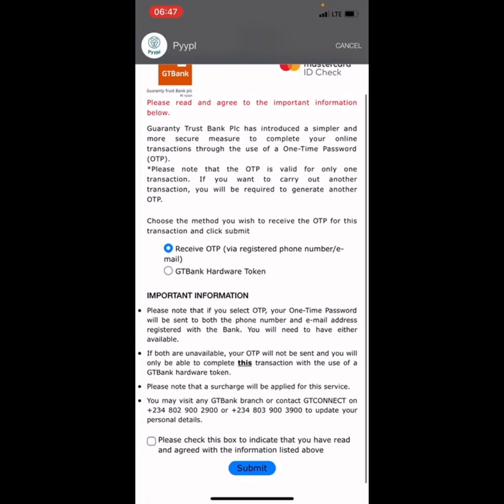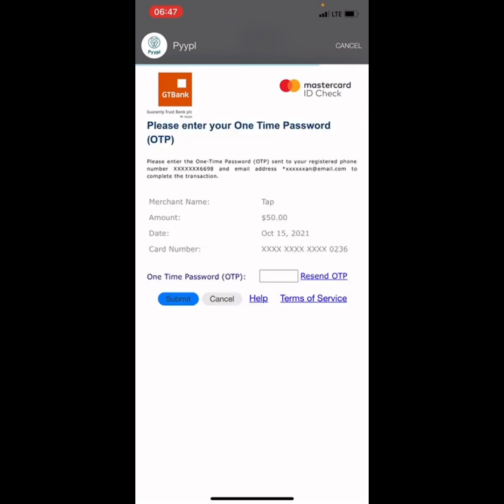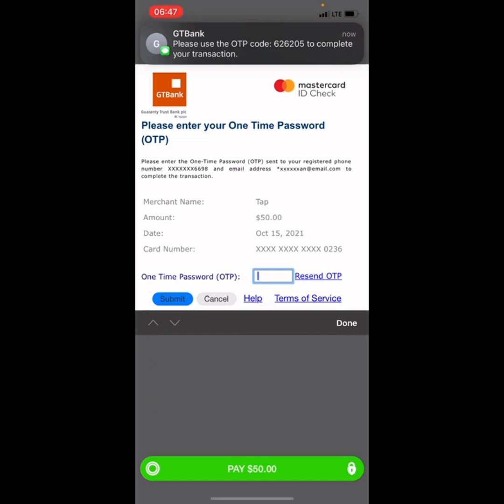The next thing is to receive my OTP. The OTP will be sent directly to my bank. So I'm using the GT Bank app now. If I have exceeded the limit, this will fail. But if I've not exceeded my limit, this won't fail. 62.5. Then I'm going to click on submit.